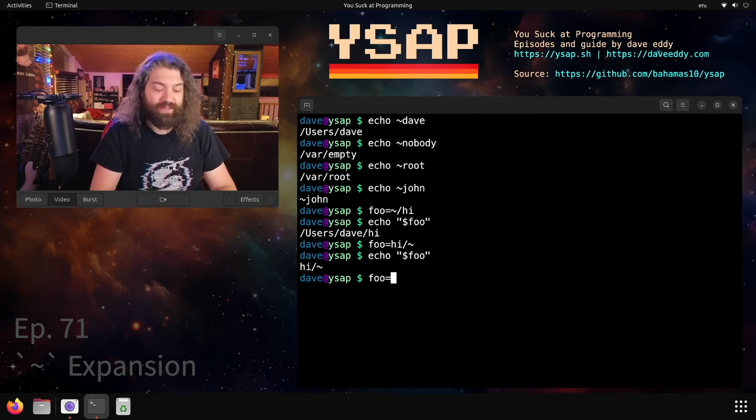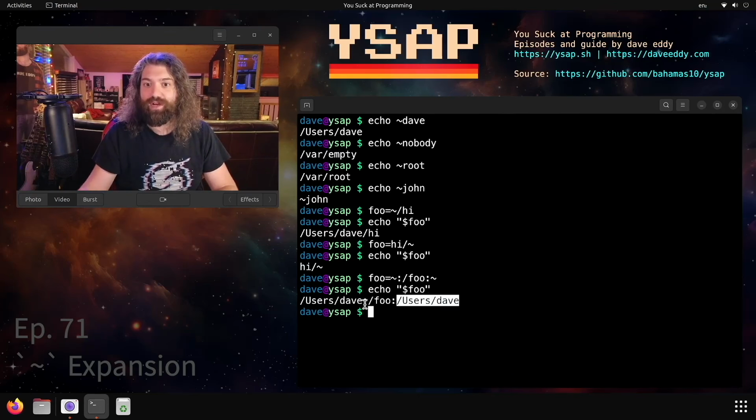It says that it can come at the beginning of the variable or the beginning after a colon in the variable. So if I have this, and then I have colon/foo, and then I have colon tilde again, we can go ahead and echo that to the screen, and you will see it's resolved my home directory twice.